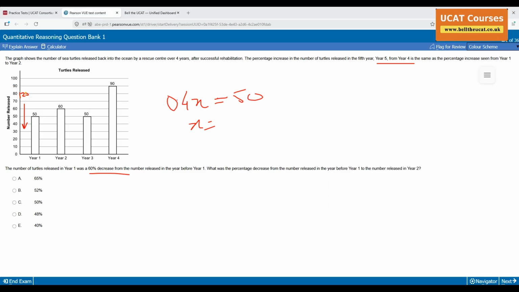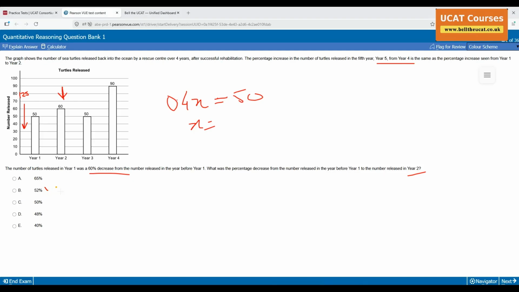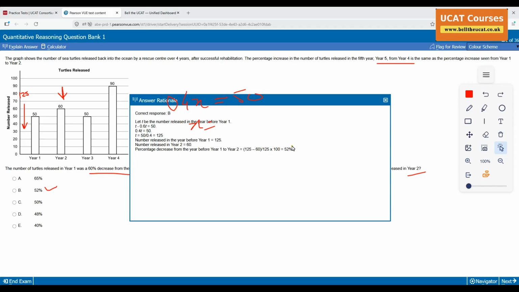Boom. Then he says, how much was released in year 2? In year 2 it was 60. So what's this now? I'm going to do 60 divided by 125. Boom, minus 1. 52%. That's my answer. Boom, there we are. 52%. Let's not get excited. Let's see if you're good, bad, or funny. There we go. 52%. Boom, 52% it is.